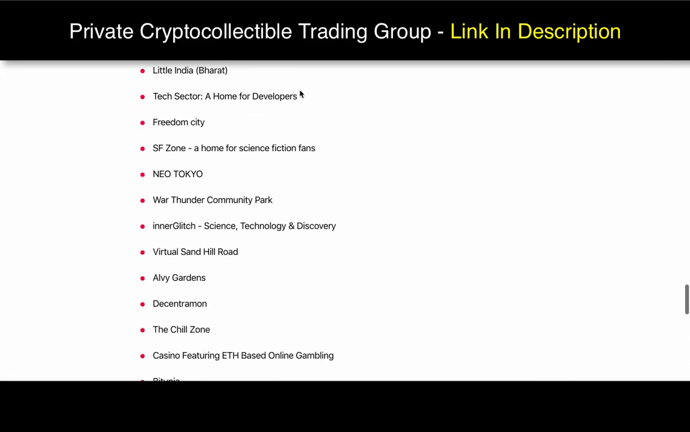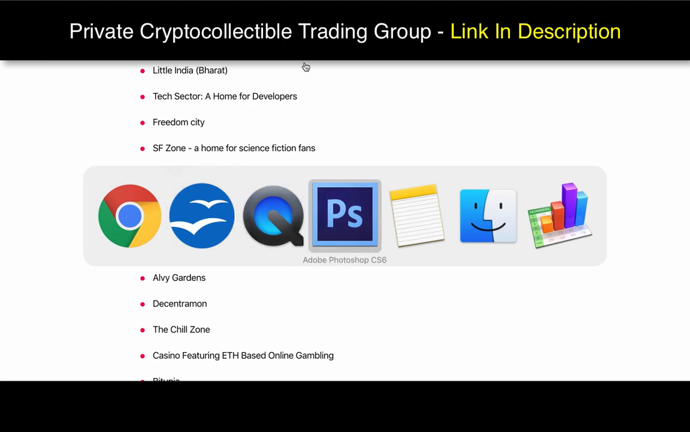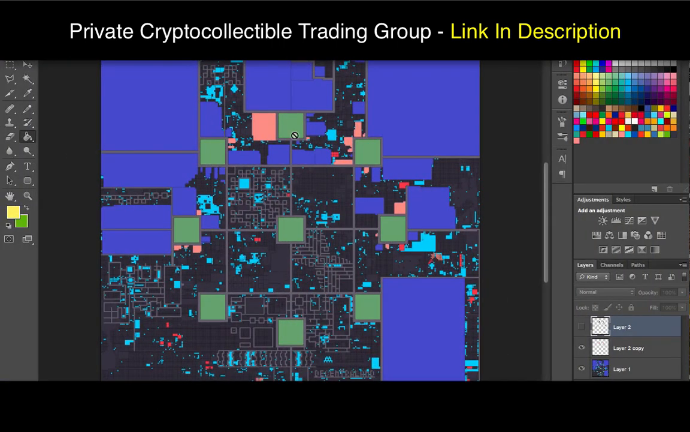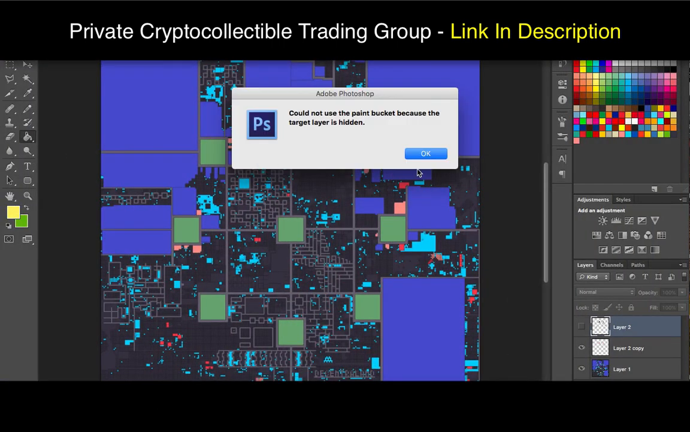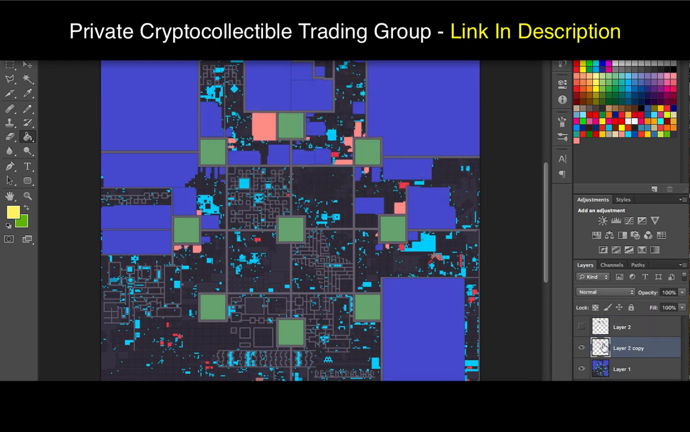Now let's take a look at what this looks like on the map. I've opened up Photoshop and I've colored in light pink the exact districts that are going to be dissolved.